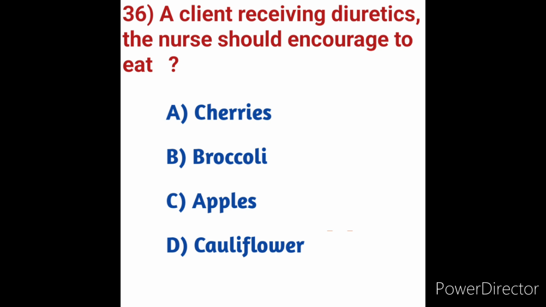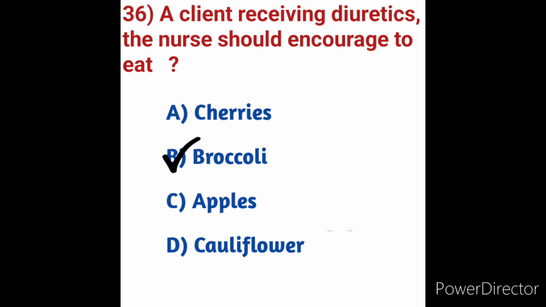And also we have to encourage many vegetables high in potassium, including spinach, potatoes, broccoli, beets, carrots, and squash. High potassium fruits include kiwis, mangoes, oranges, bananas, and red meats are also rich in potassium. Getting too little potassium can increase blood pressure. So here we have to encourage the client to take a high potassium diet.